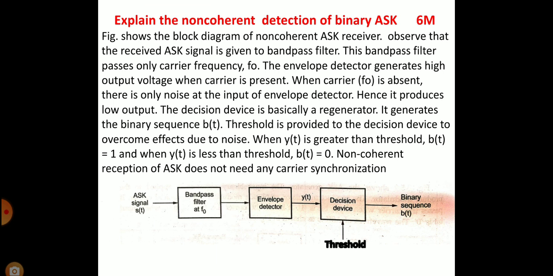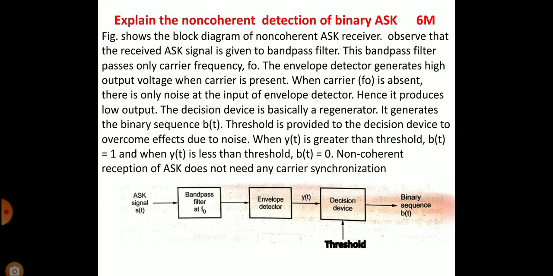It is observed that the received ASK signal is given to the bandpass filter. This bandpass filter passes only carrier frequency f0. The envelope detector generates high output voltage when carrier is present. When carrier f0 is absent, there is only noise at the input of the envelope detector, hence it produces low output. The decision device is basically a regenerator. It regenerates the binary sequence b of t.